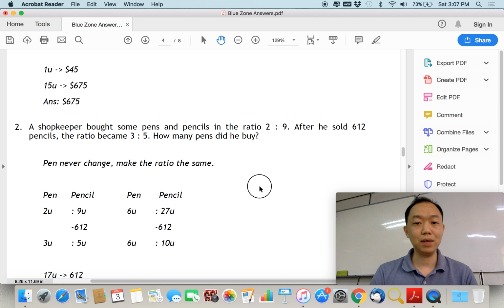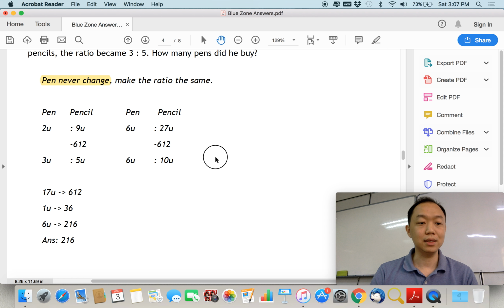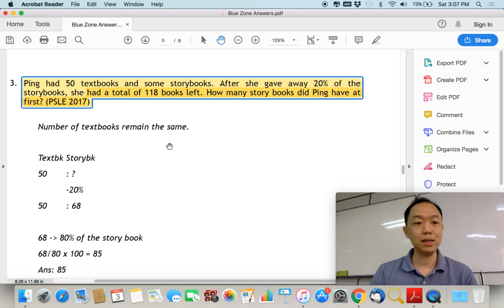Alright, so likewise here you've got to find out which one never changes. Second question, shopkeeper. Pens and pencils ratio 2 is to 9. Which one never changes? The pens never change. Then you make it the same. And the last one, okay, textbooks remain the same. Okay, so that's it.